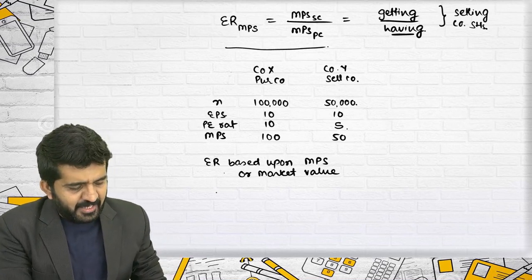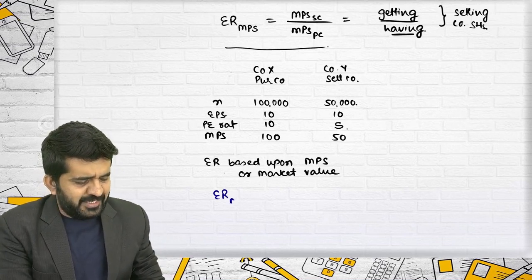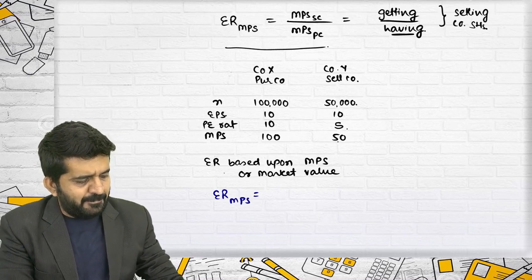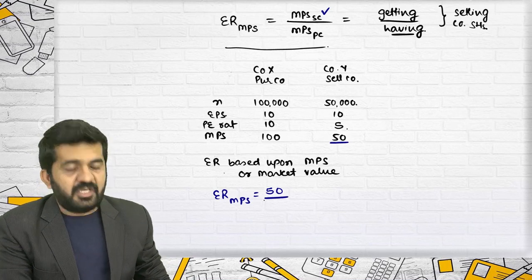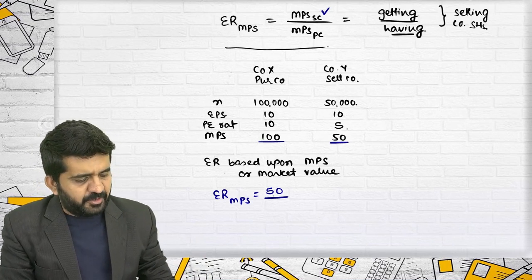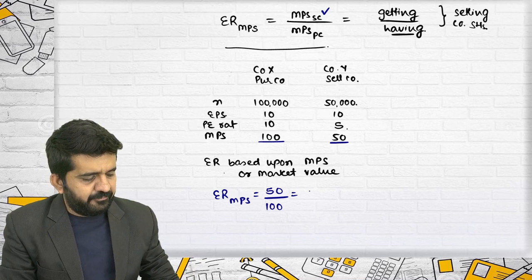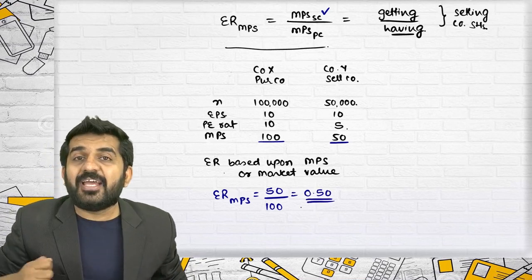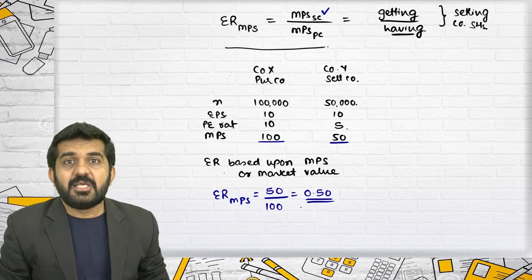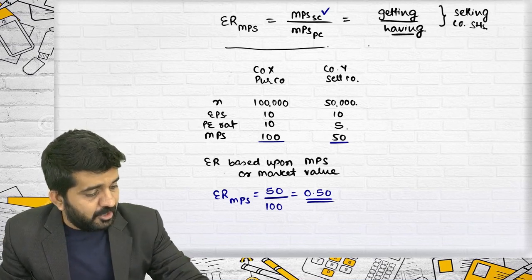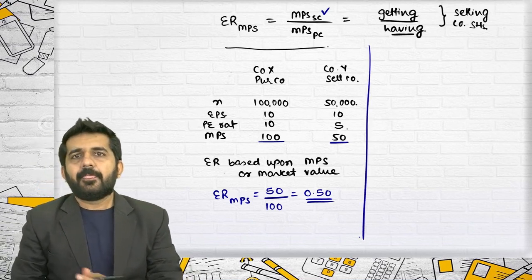Sir, then exchange ratio based upon MPS is MPS of selling company, which is 50, divided by MPS of purchasing company, which is 100. It is 0.50. So exchange ratio is based upon market value. Absolutely yes. But try to understand the logic behind it.